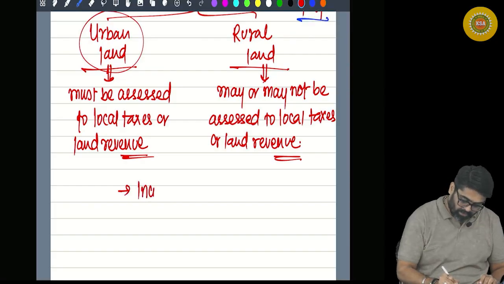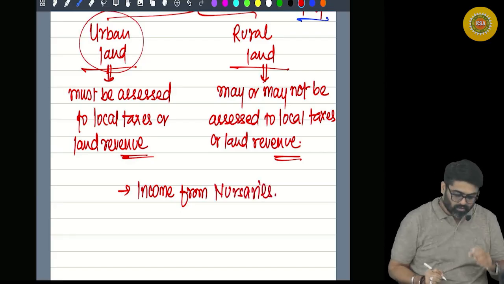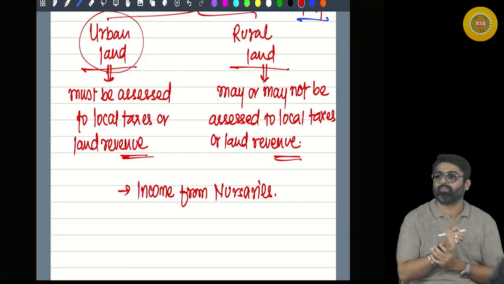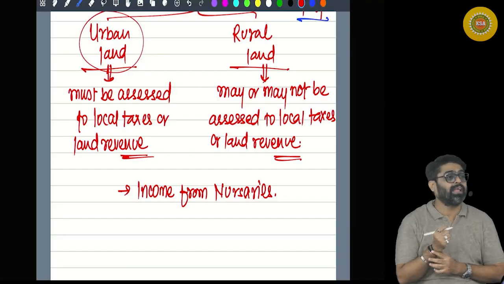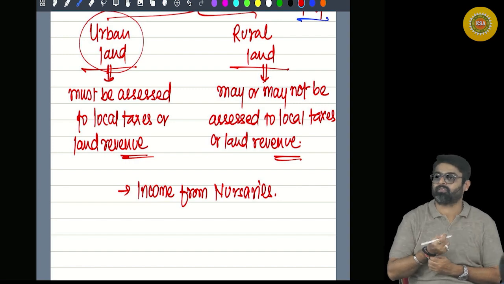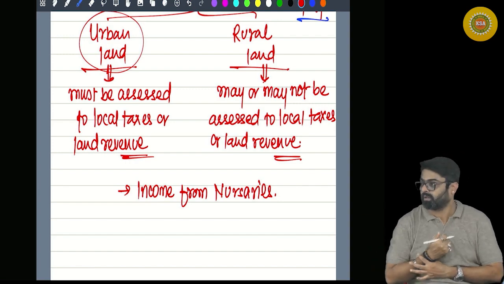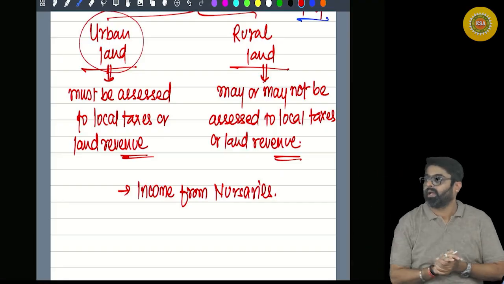Income from nurseries. So in the nurseries, what do you do? You sell seedlings and saplings. So whatever seedlings and saplings you will be selling in the nursery, that will be the income of your nursery. Even that income will be agricultural income.